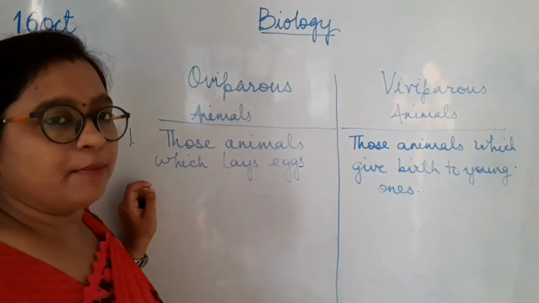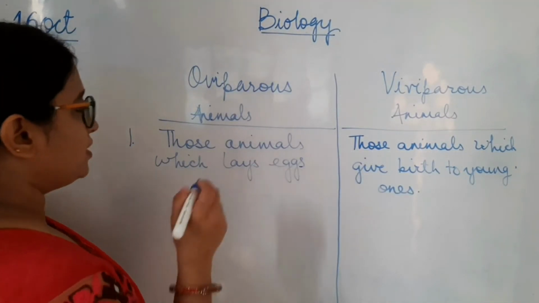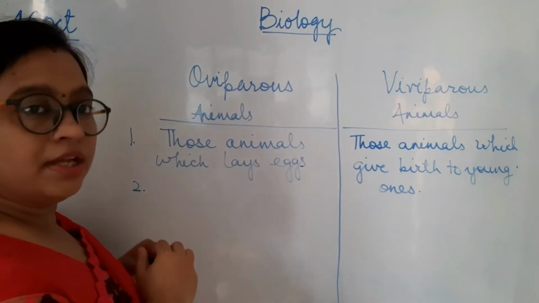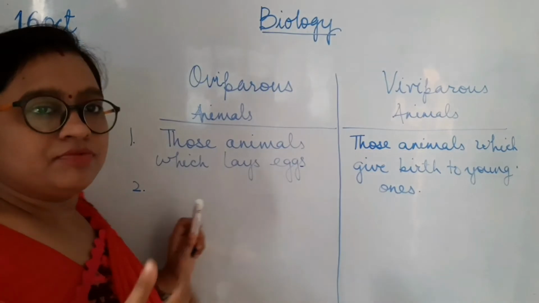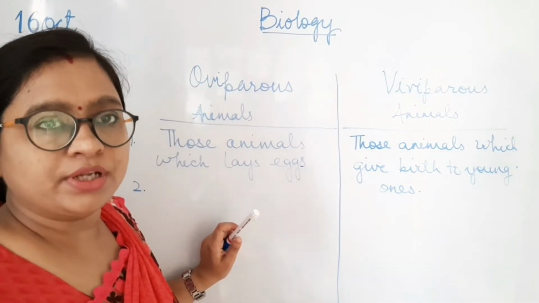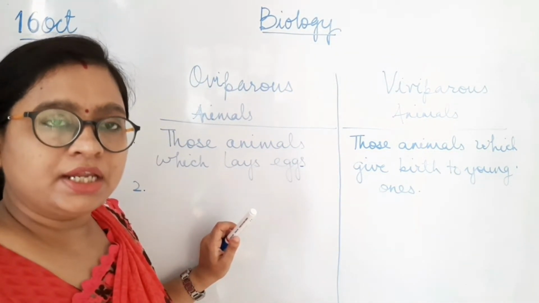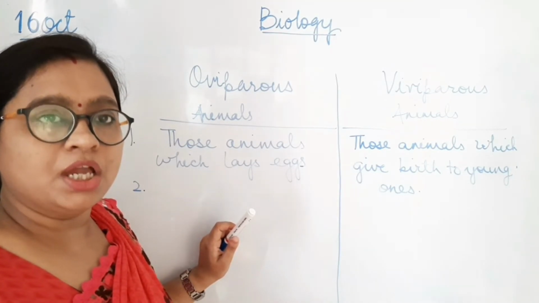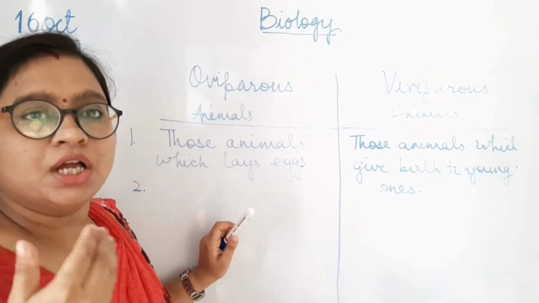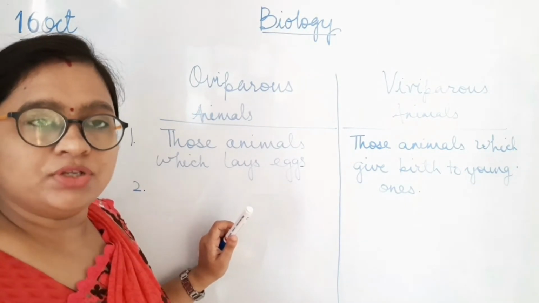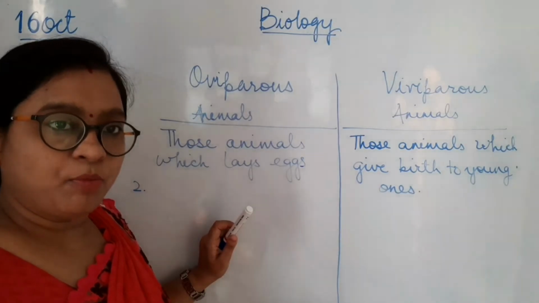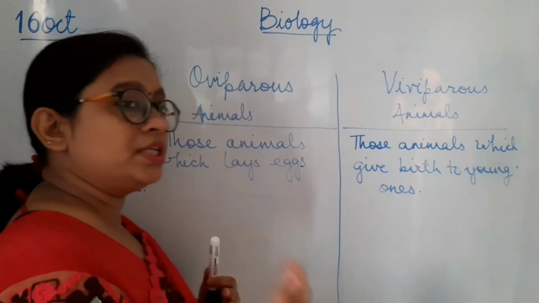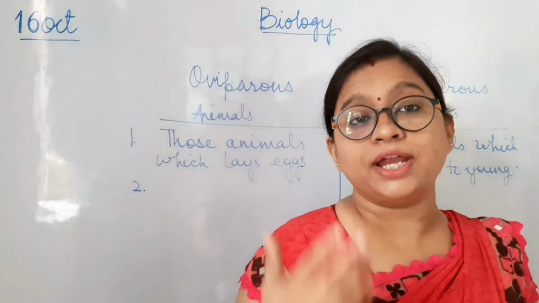Well, we'll write those examples in the end of this topic. So, let's see what are the other differences. So, let's see the next point. Now, just before this topic, I discussed about hen. That in case of hen, the fertilization process is definitely taking place inside the female body, but the development of the chick, means the development of the embryo, is taking place outside the female body. So that is the case in all the oviparous animals, means the embryonic development takes place outside the mother.